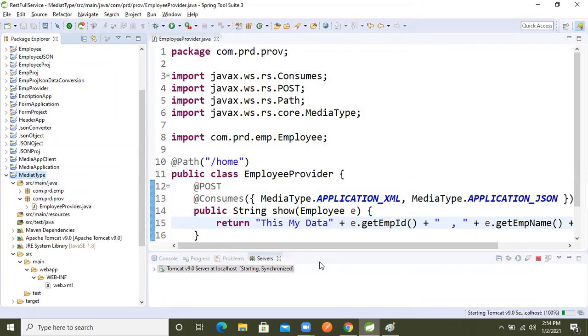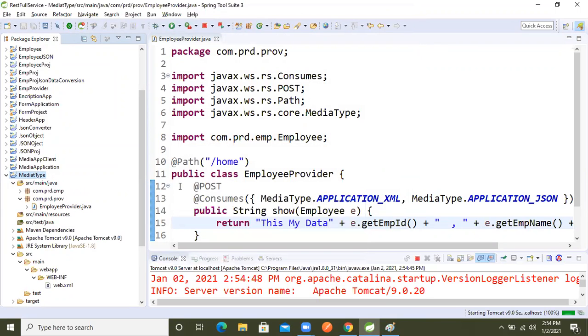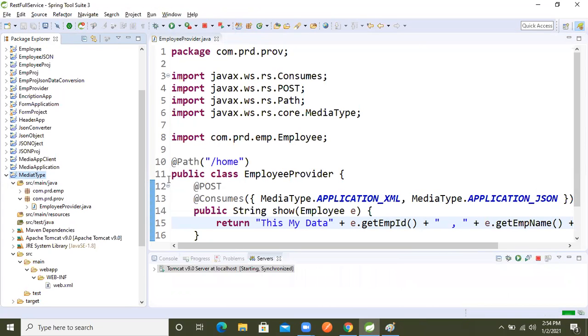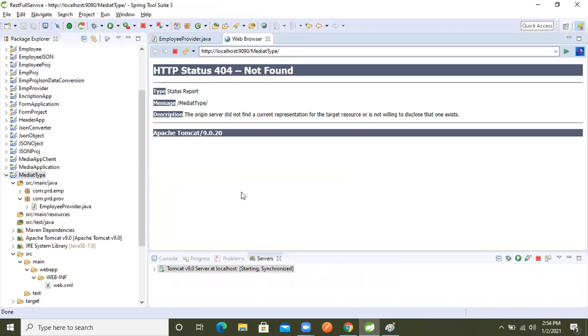If we want to make the request, we could make it from the browser also, but we are using the HTTP method as POST, so we can't make the request directly. We would need form data, and we don't want to create forms. So we will take the Postman client. I will go to the browser.